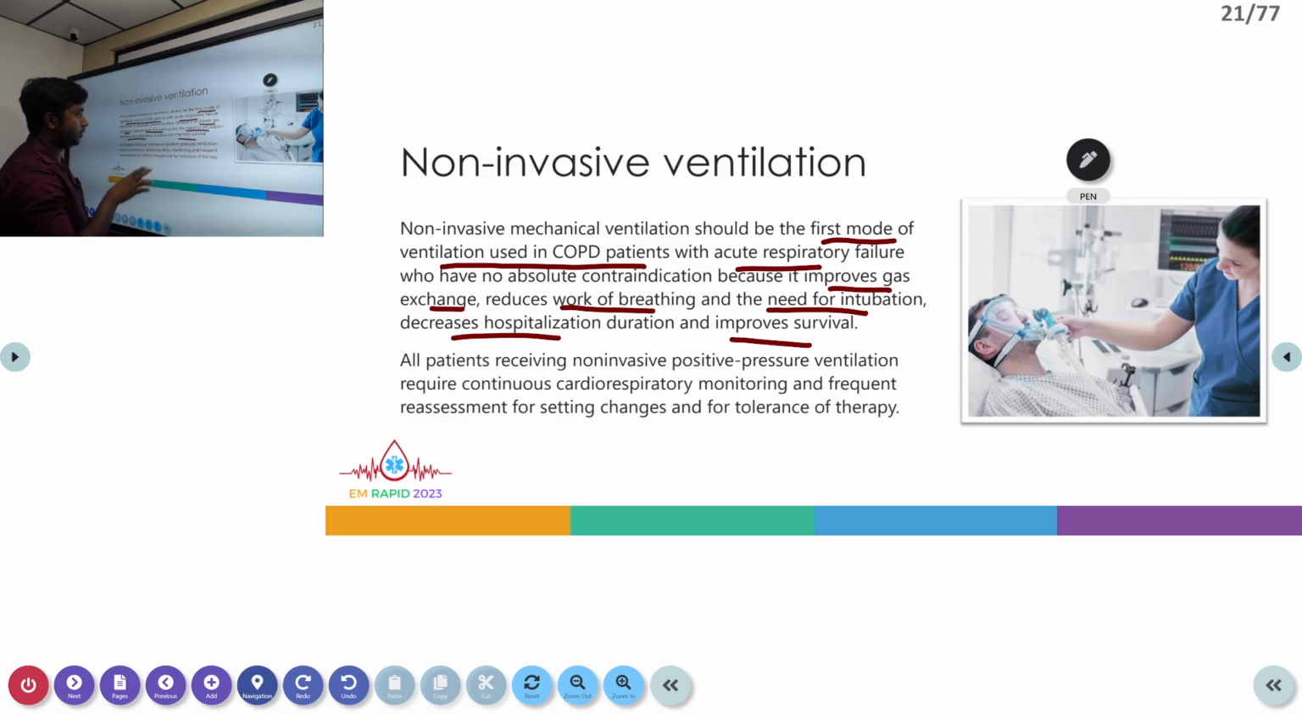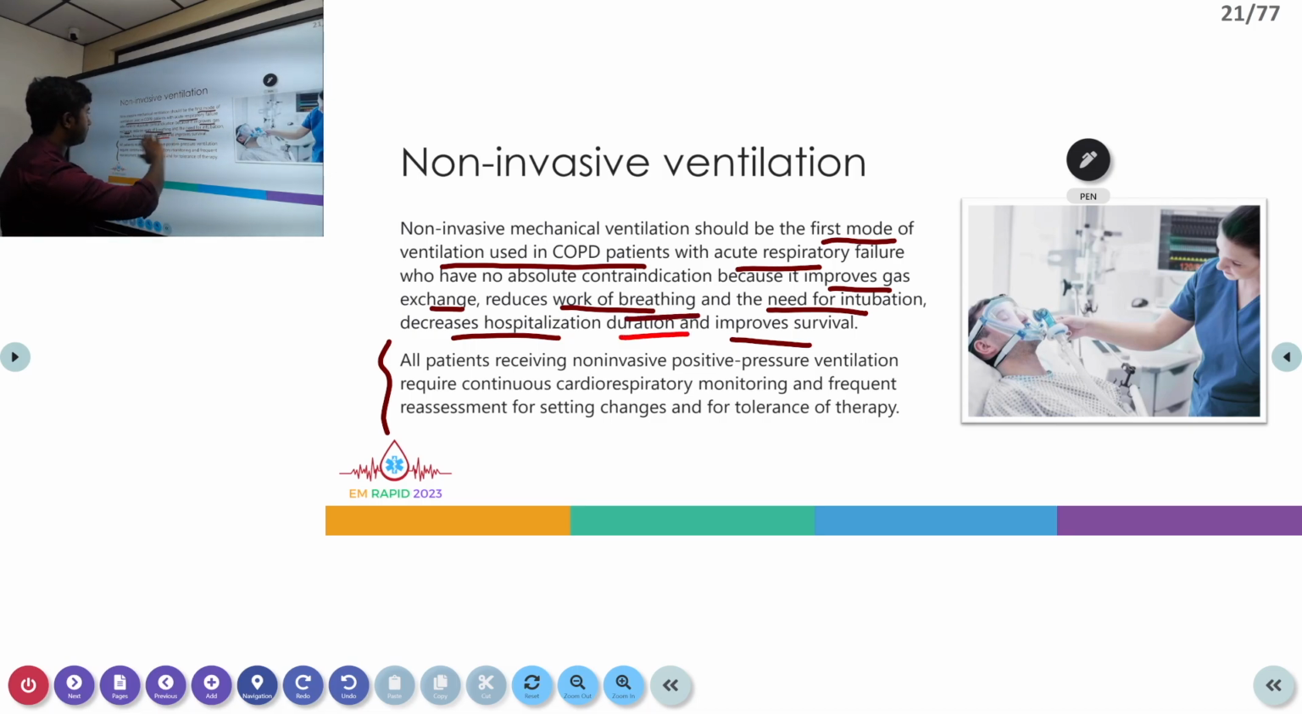So in all these aspects, and with no absolute contraindication, NIV can be used in almost all patients. There are very few contraindications, like low sensorium, significant hemodynamic instability, etc. Considering that, all patients receiving NIV should be put on continuous hemodynamic monitoring, because it can actually adversely affect the hemodynamics, like blood pressure and all that. But apart from that, it is one of the best options we can give for a COPD patient with acute